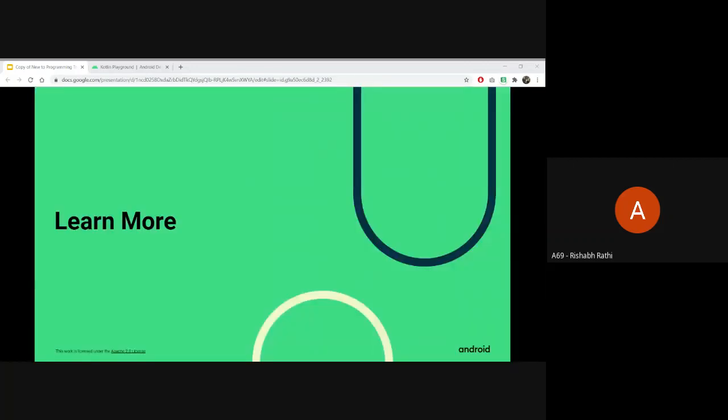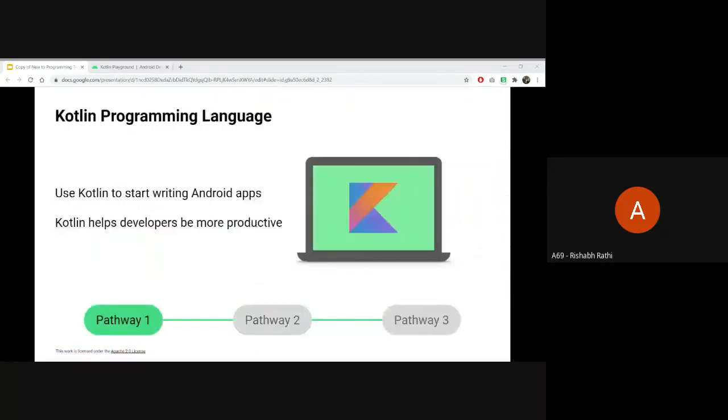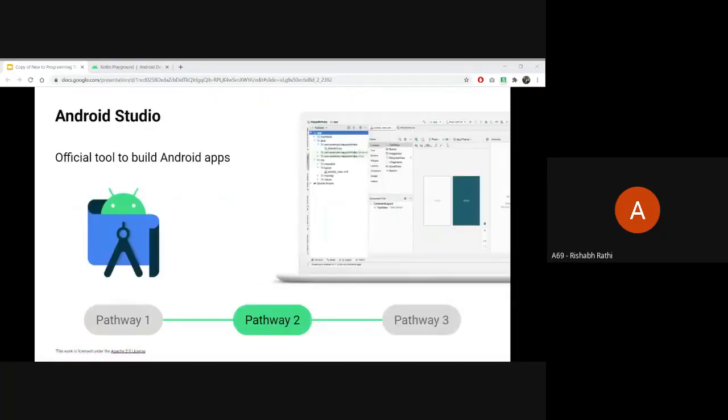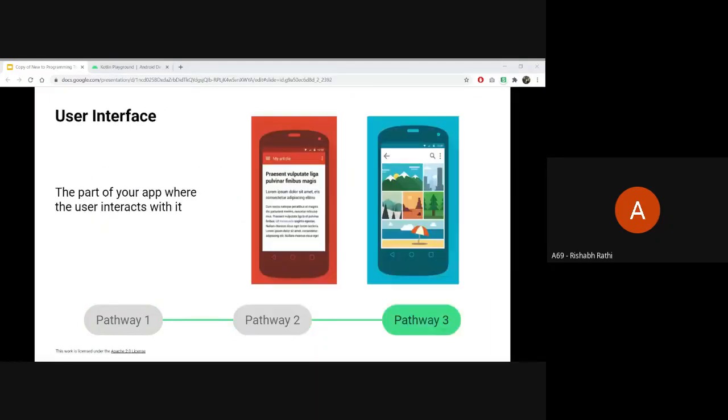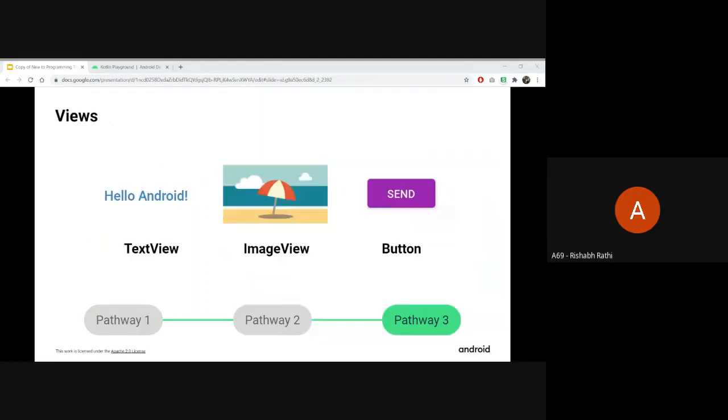So this was it for today, guys. We have gotten a short intro of what Kotlin is. I'll just recap. We started with what is Kotlin. Then we moved ahead and learned about different things like layouts and UIs. We understood what Android Studio is and why it is important. Then we learned about emulators, then UI, layouts, and views.